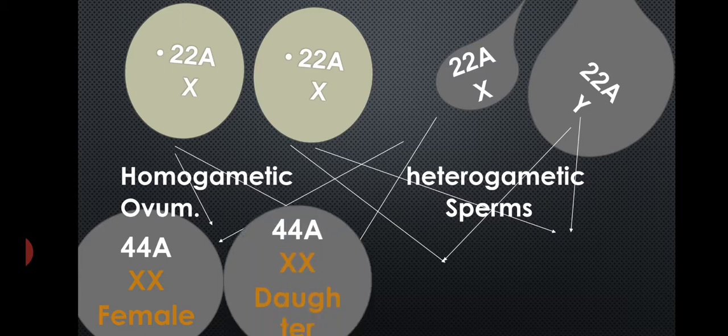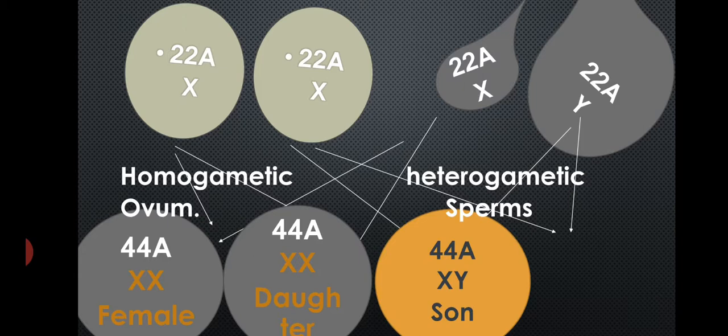Likewise, when the other ovum fuses with a sperm containing the X chromosome, then here also a female child will be produced, having 44 autosomes and XX chromosomes, that is, a daughter.